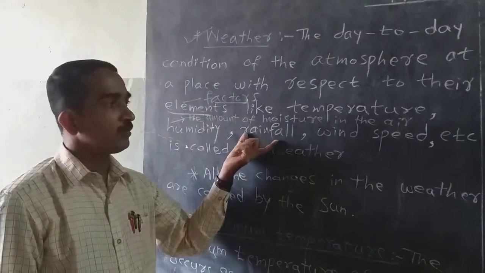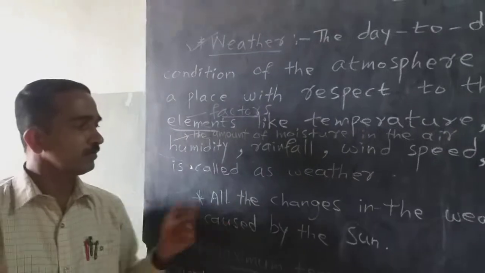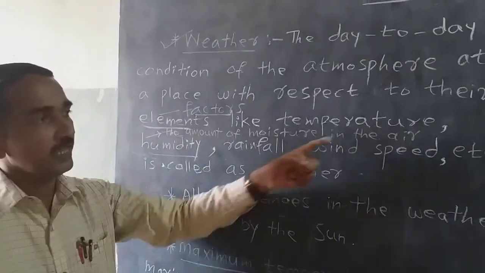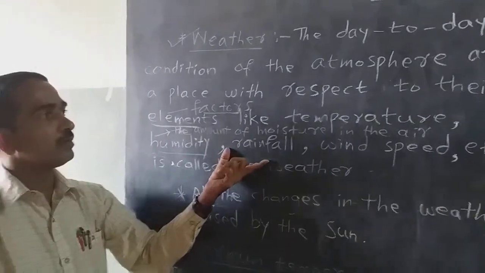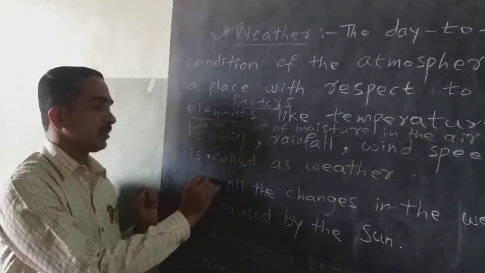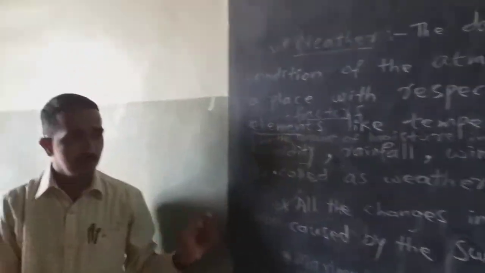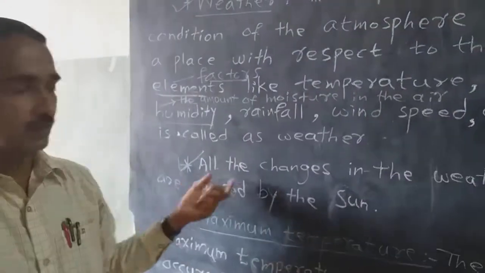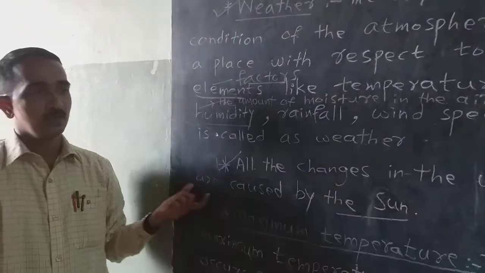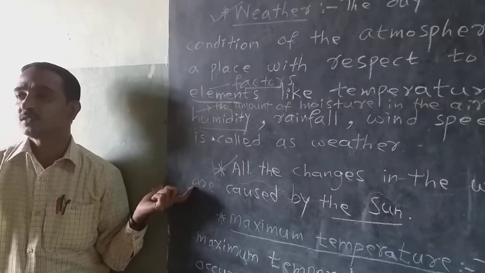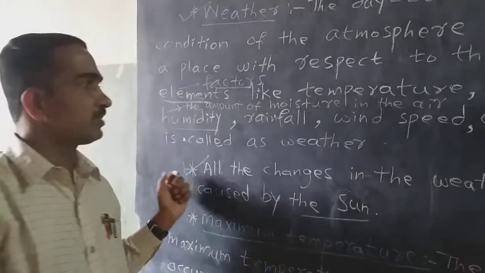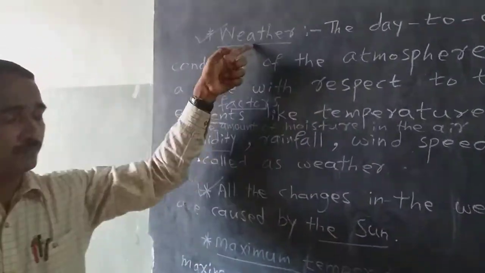humidity, rainfall, wind speed. Humidity means the amount of moisture in the air. These are the factors or elements of the weather. Sometimes there is a change in the weather. All the changes in the weather are caused by the sun, because due to the sun there is a variation of temperature. Where there is a variation of temperature, there is a change of weather.